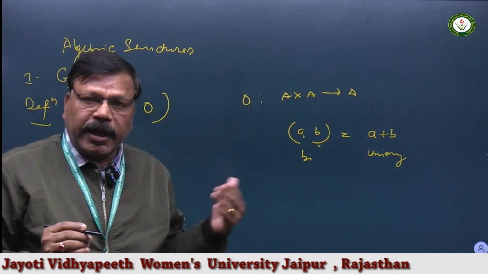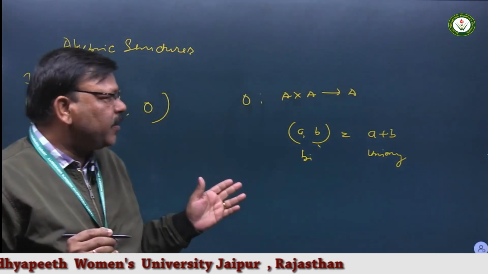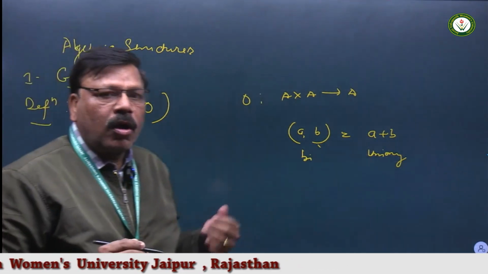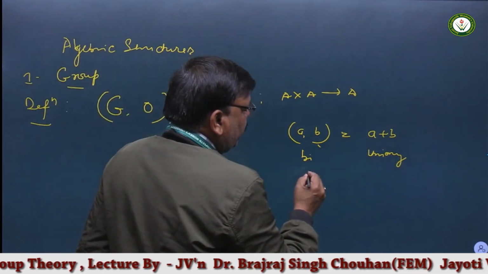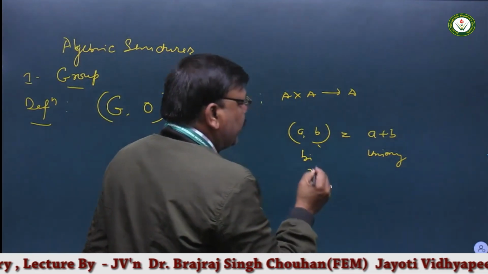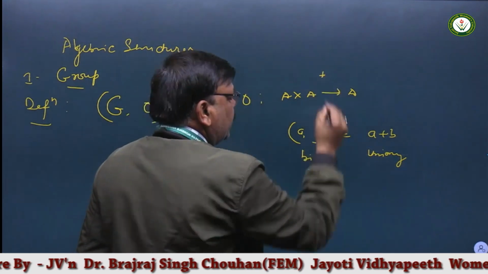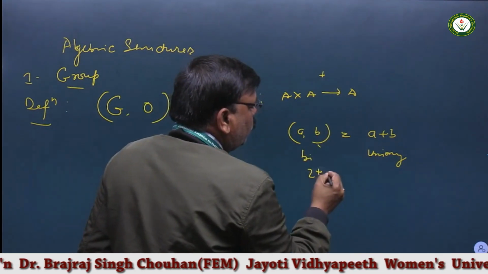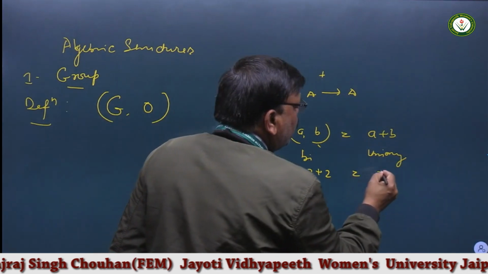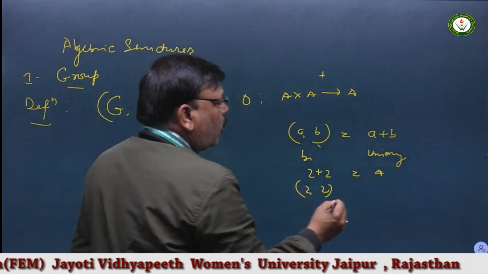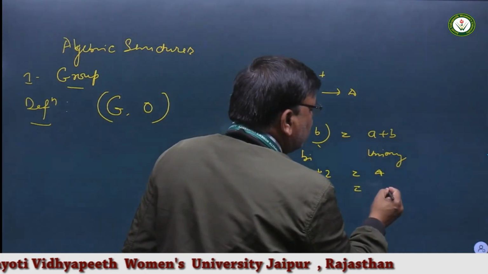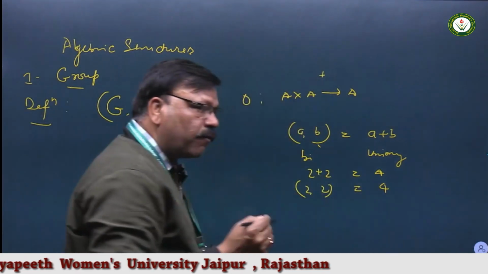दो को एक में कन्वर्ट कर दें, it means the binary operation. For example, if we have the binary operation plus, then 2 plus 2 is equal to 4. Here the input is an ordered pair, and the outcome is unary, that is 1.